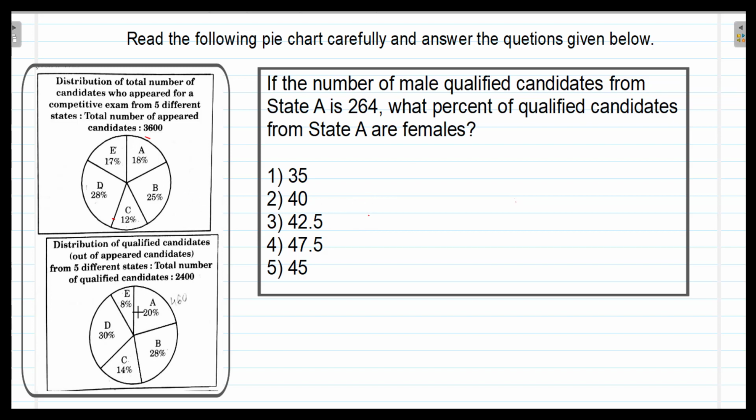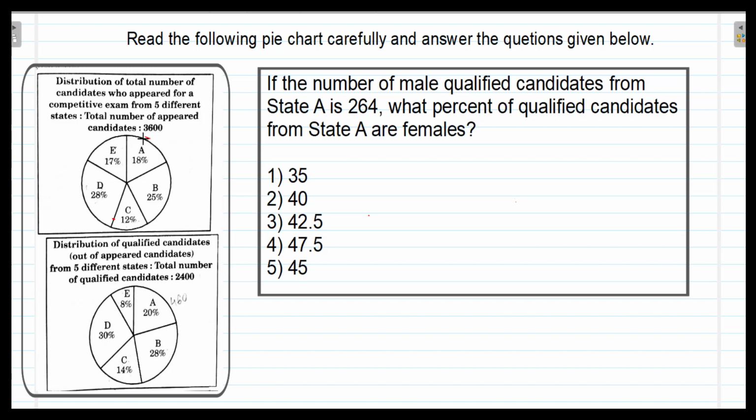But if you have to solve this, it will always be very difficult to calculate 18% of 3,600, then 20% of 2,400, or 8% of 2,400, or 17% of 3,600. So we have to think, can it be made easier? Is there any process which can calculate this easily? Yes, there is a process.